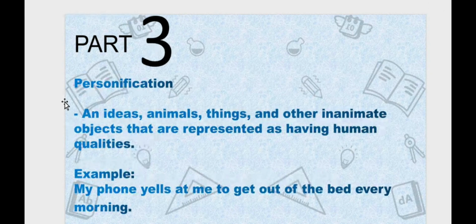The third one would be the personification. It is when ideas, animals, things, and other inanimate objects are represented as having human qualities. For example, my phone yells at me to get out of bed every morning. The phone is considered an inanimate object, which is represented as having human qualities, as it is yelling.